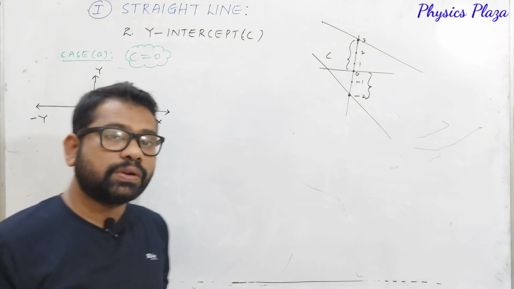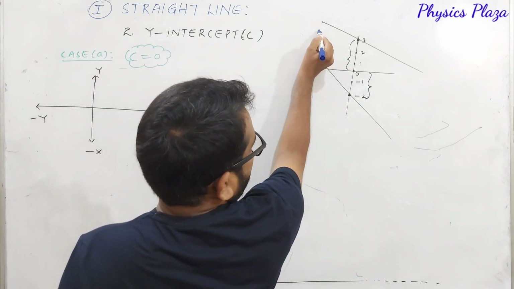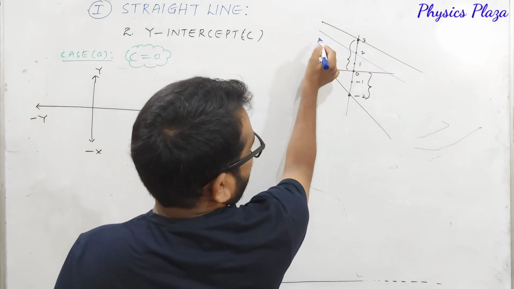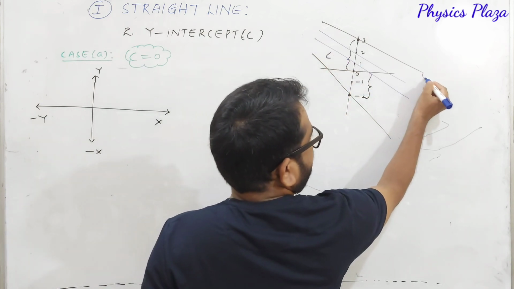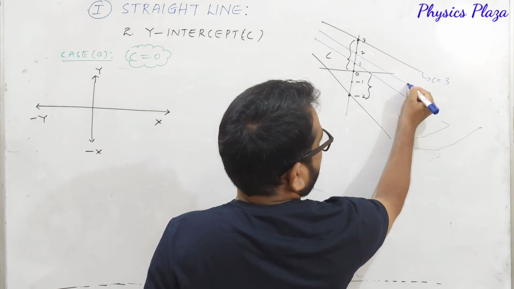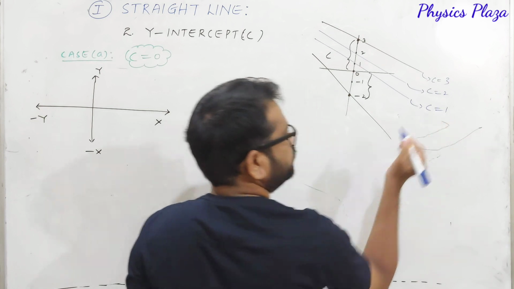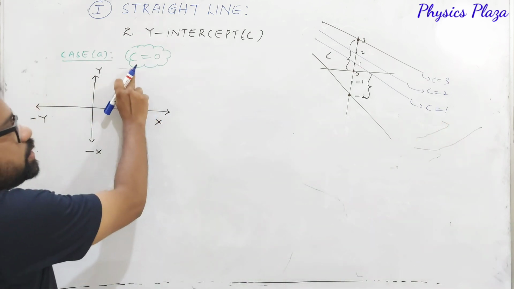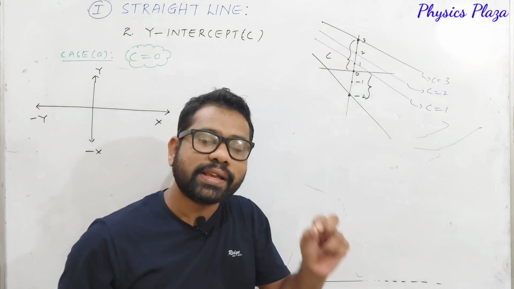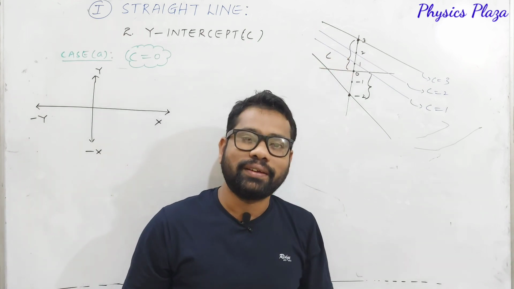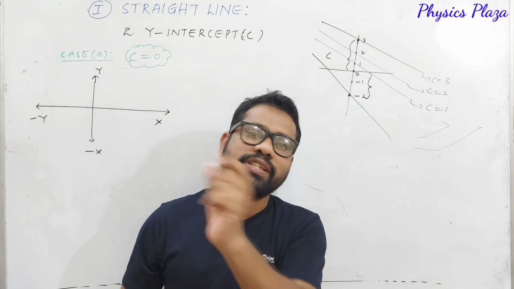First of all, look at this diagram. For example, let me make one more like this. It is going like this. So for this C is equal to 3, for this C is equal to 2, for this C is equal to 1. Then C is equal to 0 means there is no length on the y-axis which is cut by the straight line, which means the straight line is passing through the origin.